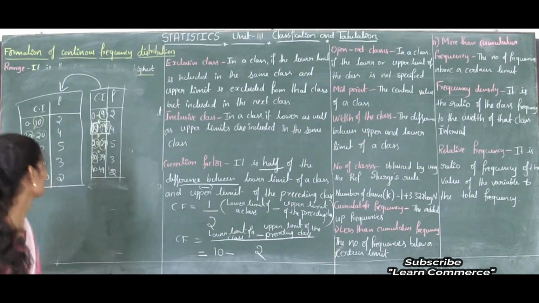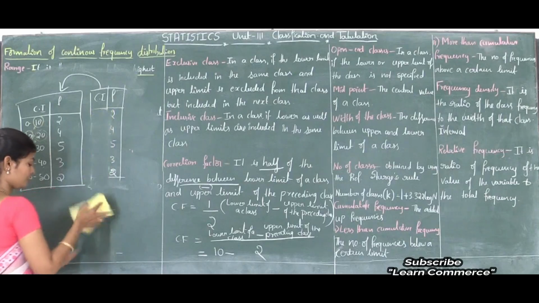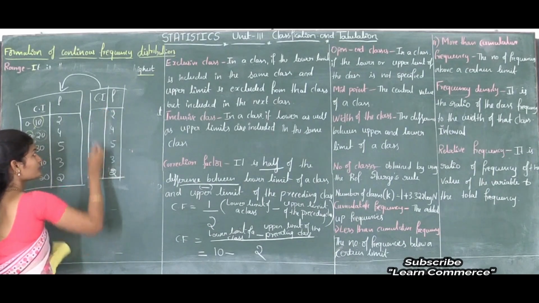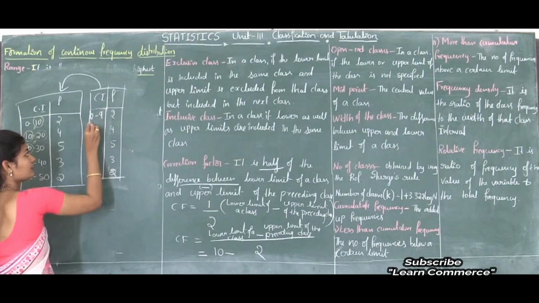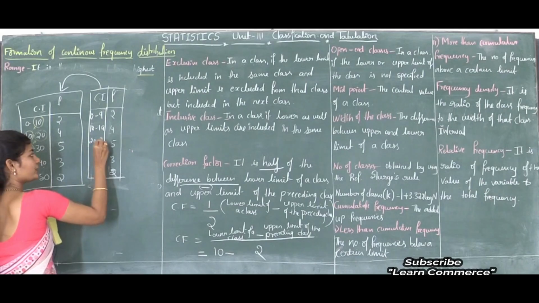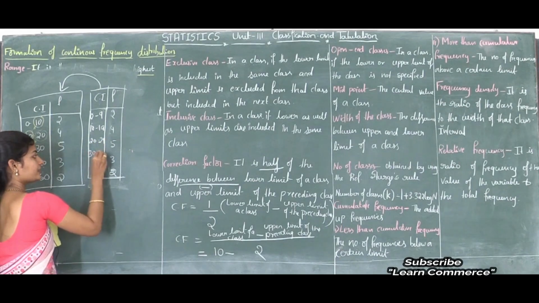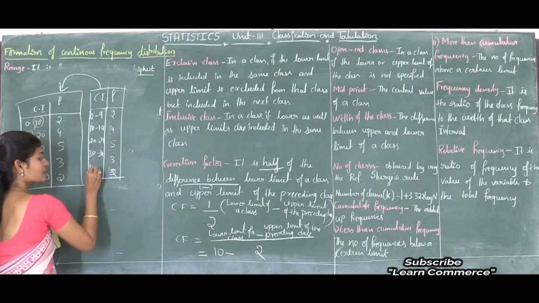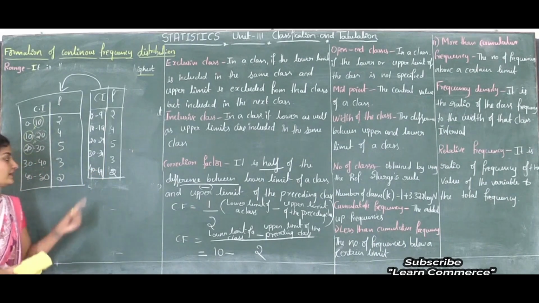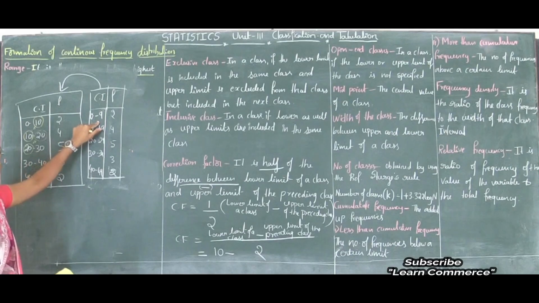See, this is 0 to 9, 10 to 19, 20 to 29, 30 to 39 and 40 to 49. See, these are the classes, isn't it? So inclusive in the sense what?